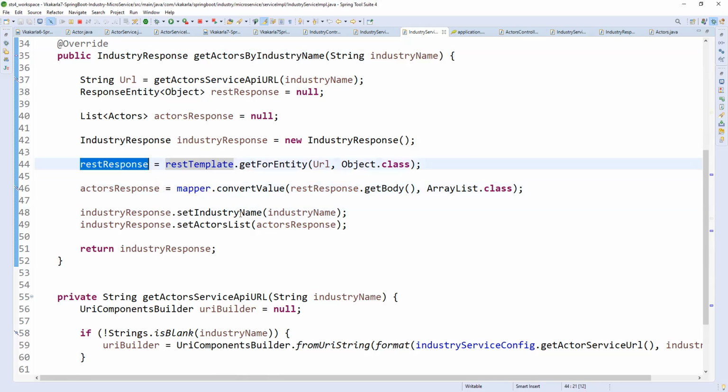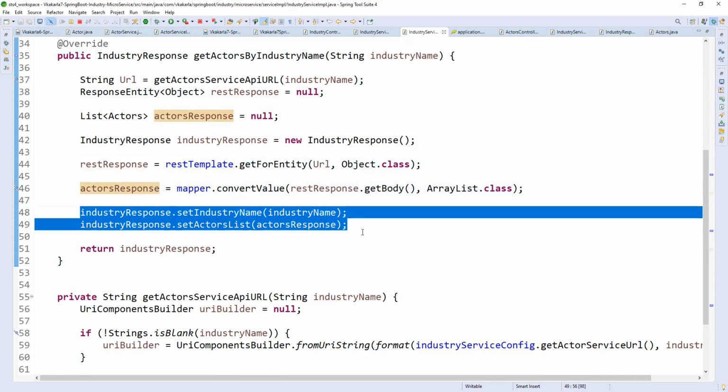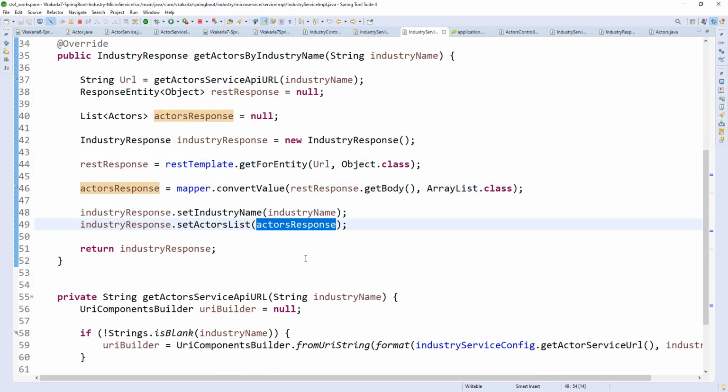That is what I am setting here. Okay, you are just setting the industry name and the actors response, doing the setter thing and returning the response value.